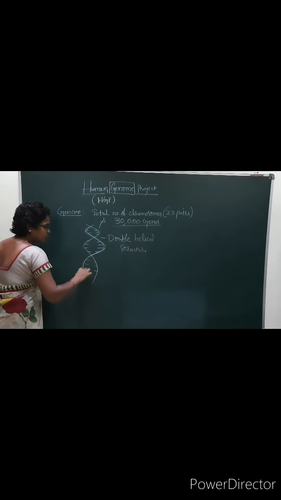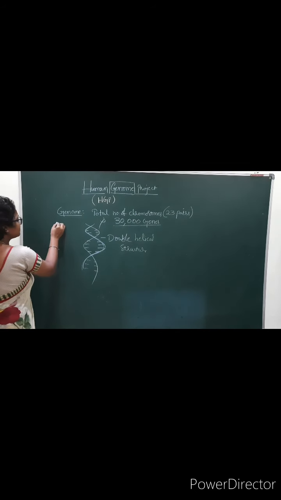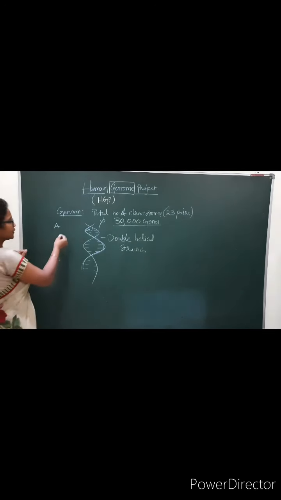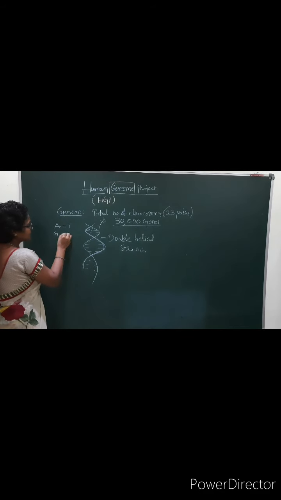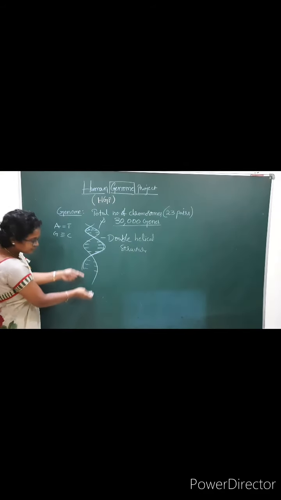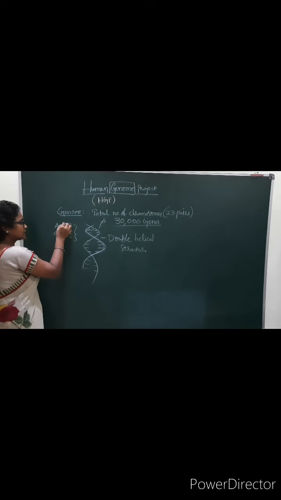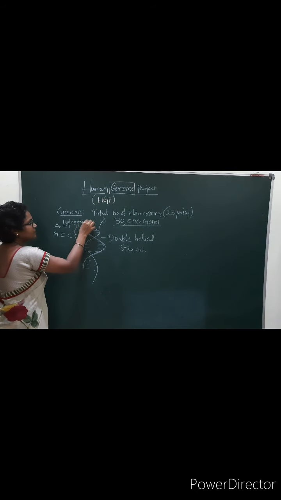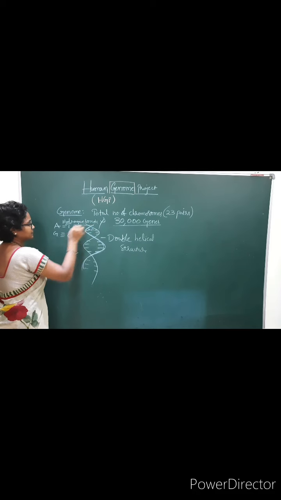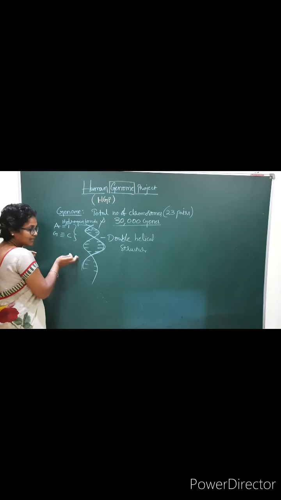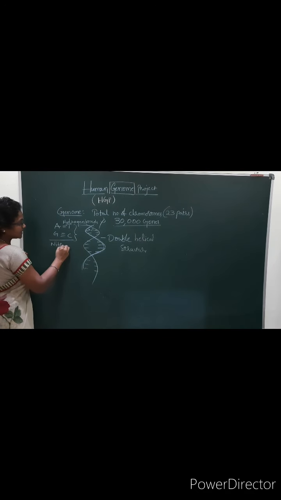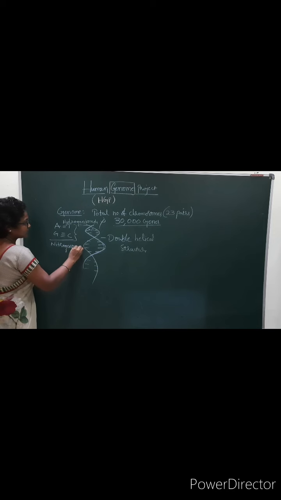These strands are attached to one another by adenine and thymine, AT, bound by hydrogen bonds, and likewise GC. Like this, there will be the arrangement of this double helical structure. These are the hydrogen bonds. So this is the double helical structure, and these are the nitrogenous bases.